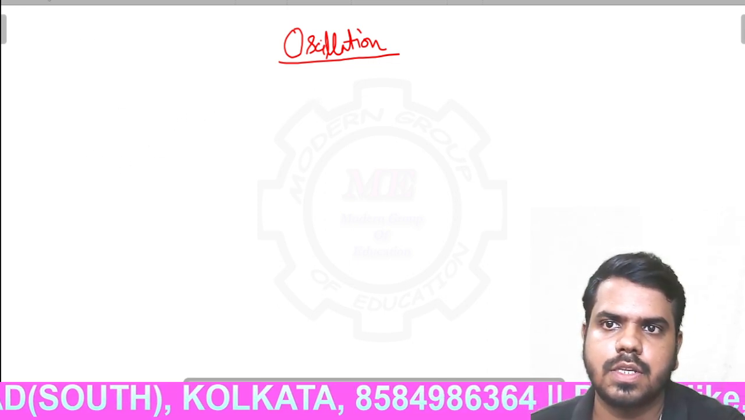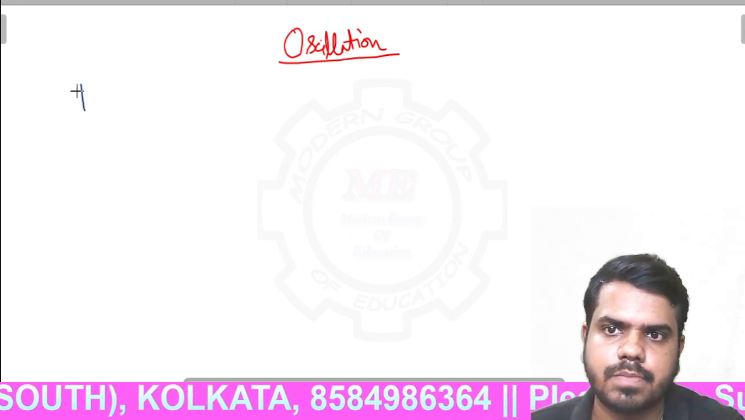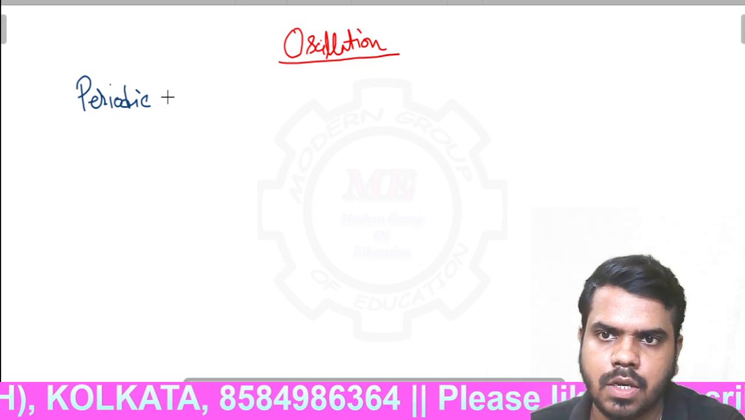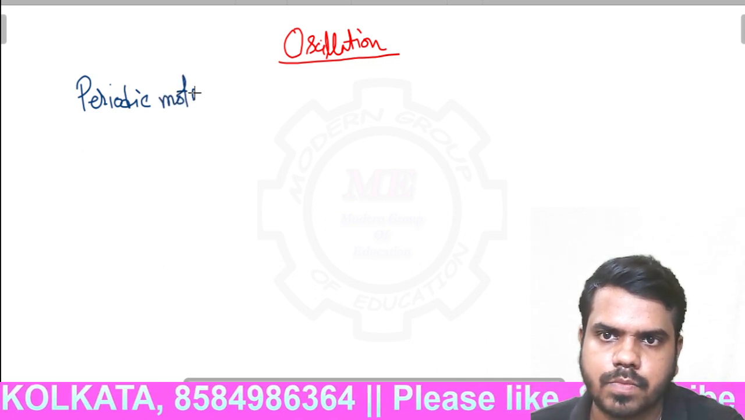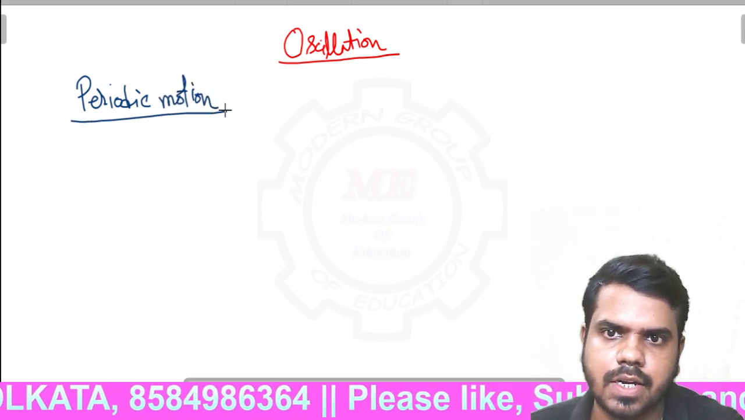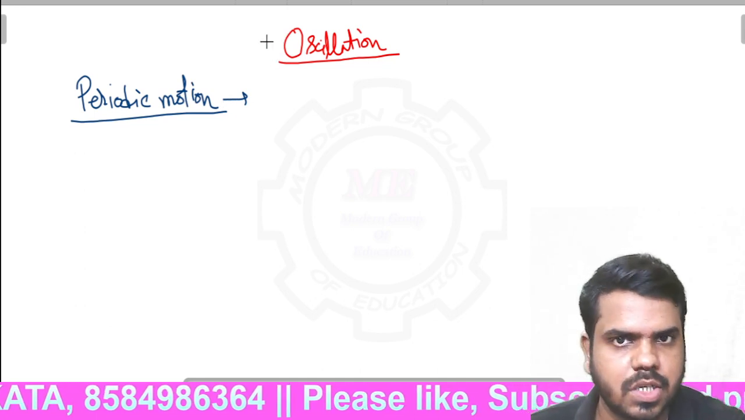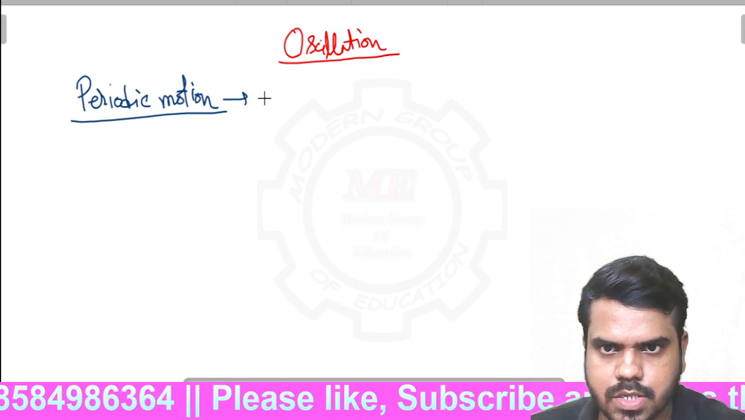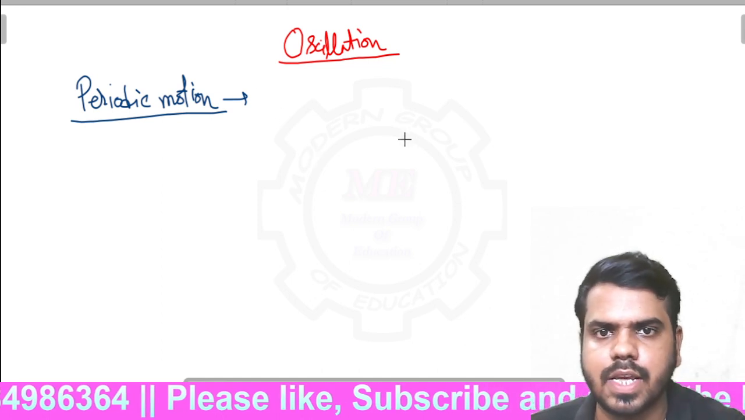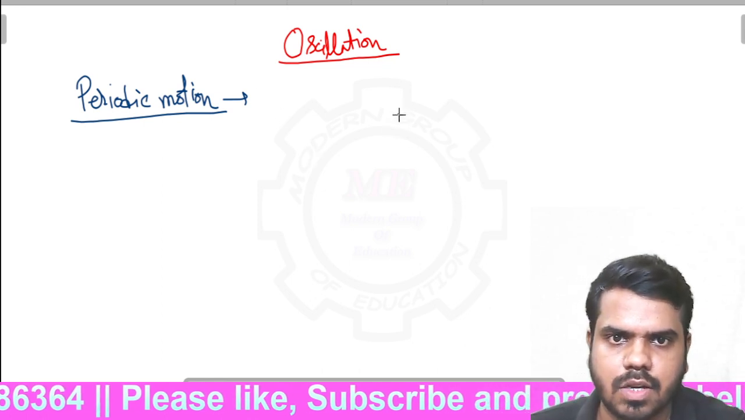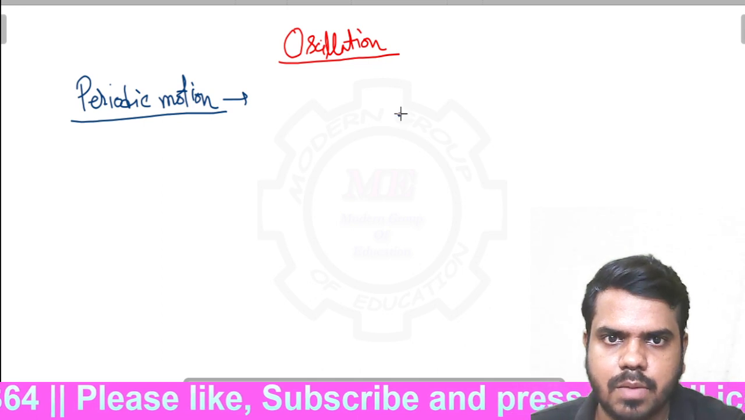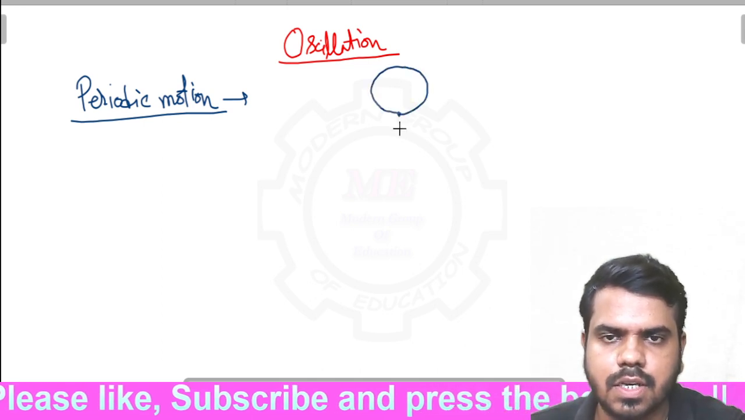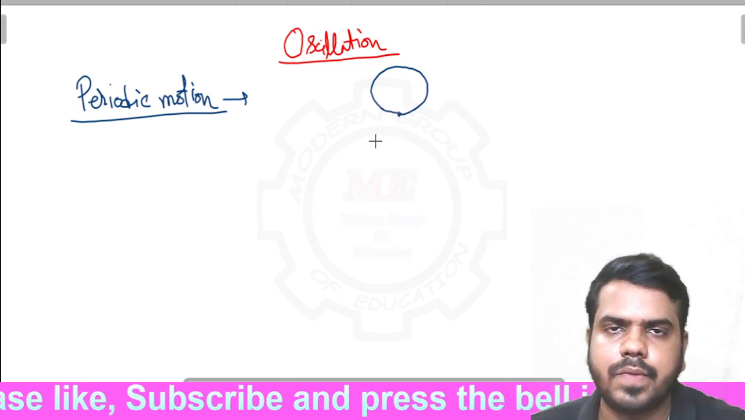First of all, in this chapter you have to know what is known as periodic motion. What do you mean by periodic motion? Periodic motion means a period. That means a motion which repeats its path after some time interval, just like a circular motion. In a circular motion, a body repeats its path after some time interval. This is an example of periodic motion. Okay.